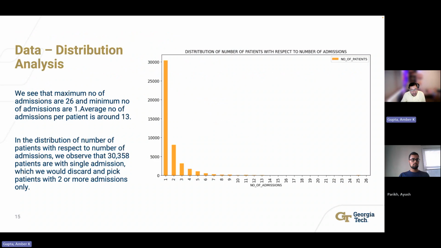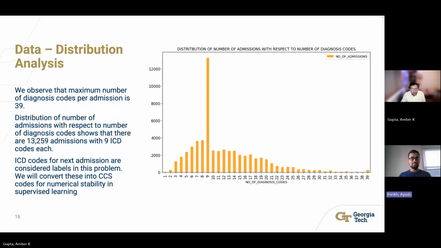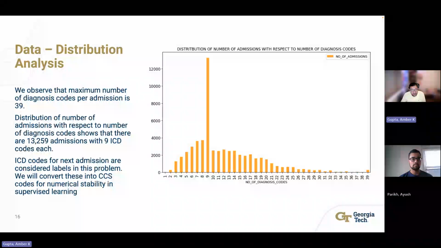The distribution of number of patients with respect to number of admissions shows that most of the patients have a single admission, with patients having up to 26 admissions. The distribution of number of admissions with respect to number of diagnosis codes shows that around 13,000 patients have 9 ICD codes each. ICD codes are labels for disease prediction problems to determine the diagnosis of the next admission.